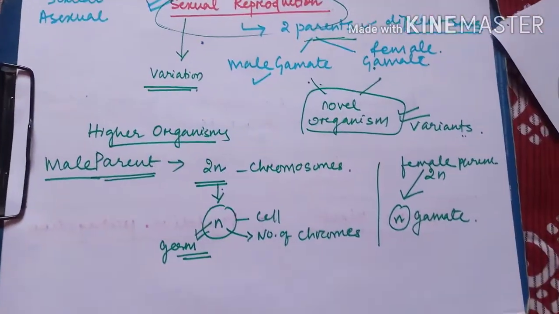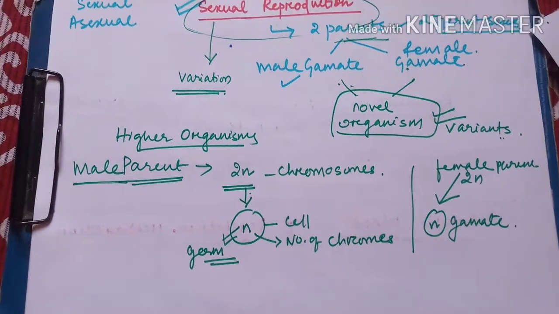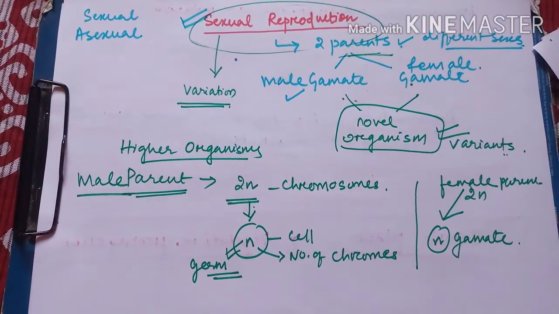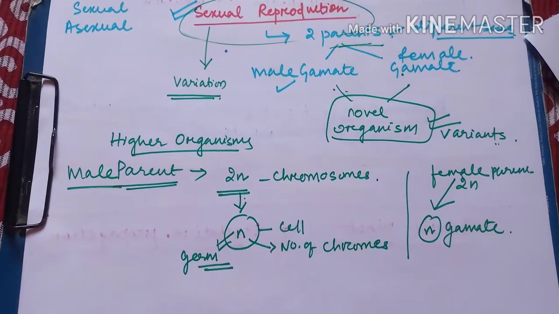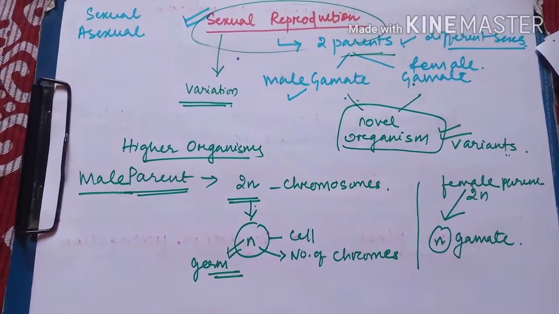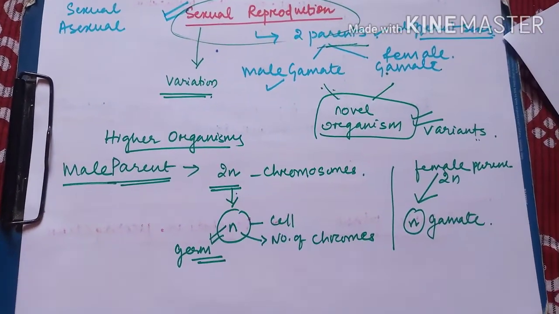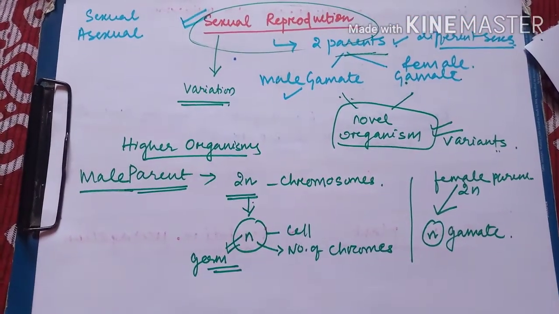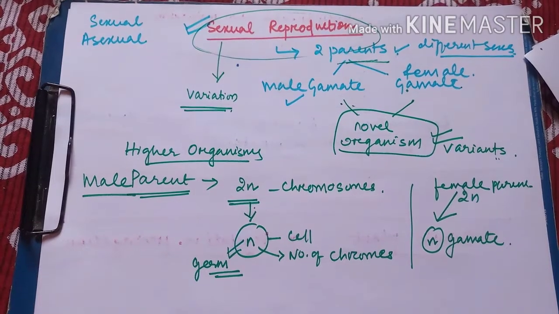Now this is the basic thing we are discussing about sexual reproduction, in which the variant is created, and creation of variant is very important so that it can survive in any kind of changing environmental condition. Of course, variations are also incorporated because of many other agents like UV radiations and other things, and some reasons are not even understood and found till now.